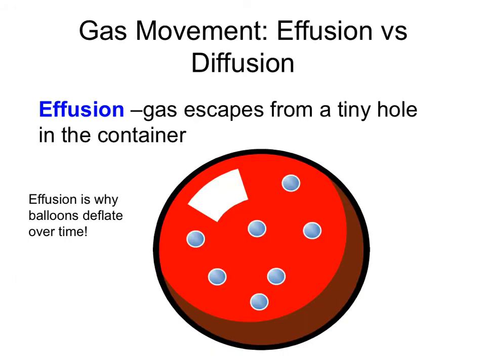The last thing that we need to talk about is how a gas moves. It can move through a process of effusion or diffusion. Effusion is simply when a gas escapes from a tiny hole in a container. You can see with this balloon that there are holes. Those holes are pores, and over time the air or the helium in that balloon will move through to the outside, and that will cause a smaller balloon after a certain period of time.